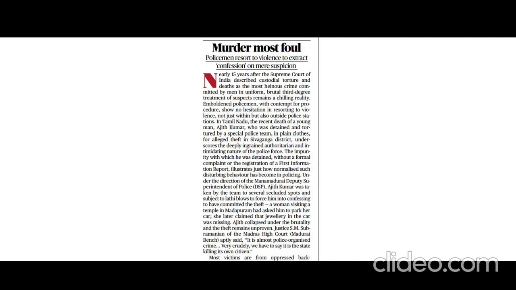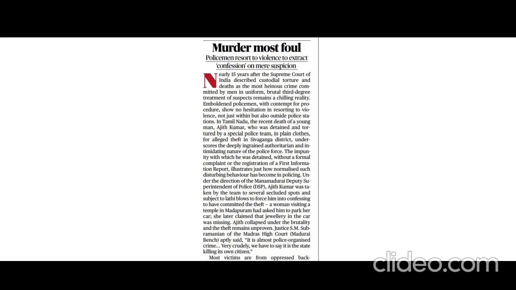So we have two articles which talk about custodial death. If a custodial death happens, that means these rights, that is, fundamental rights, get violated.